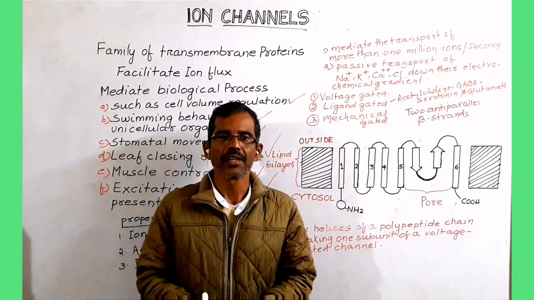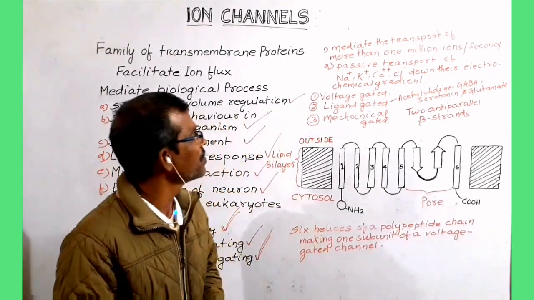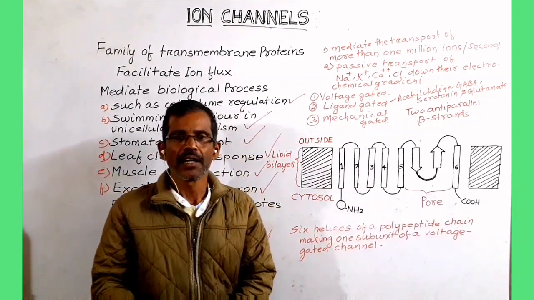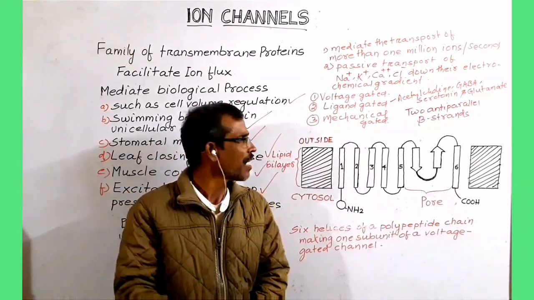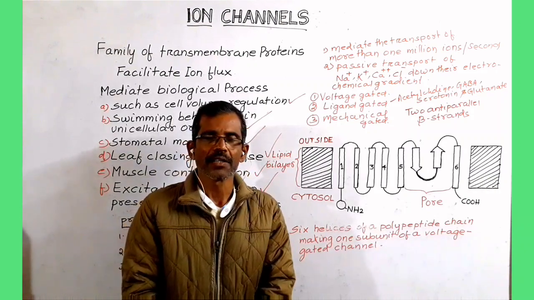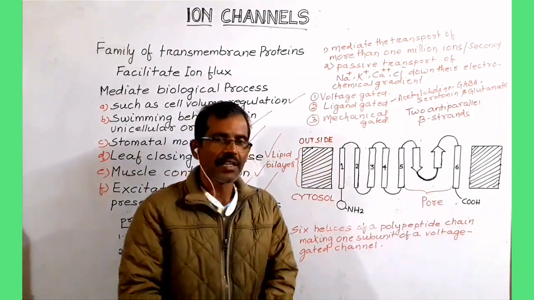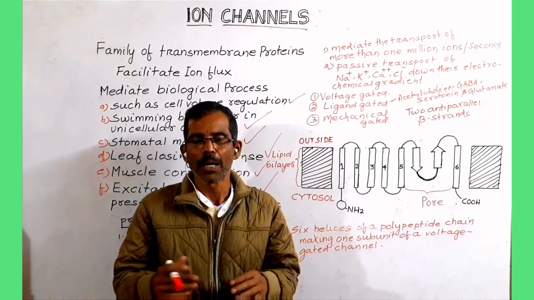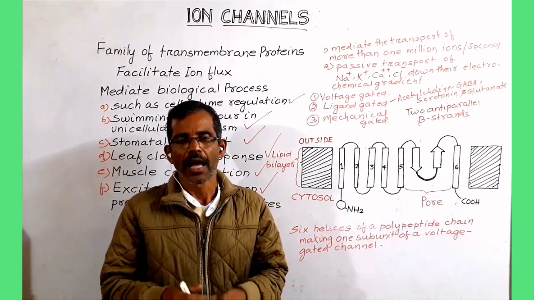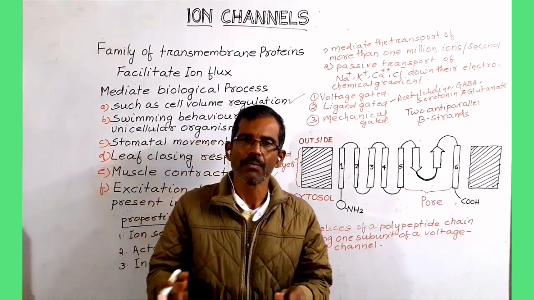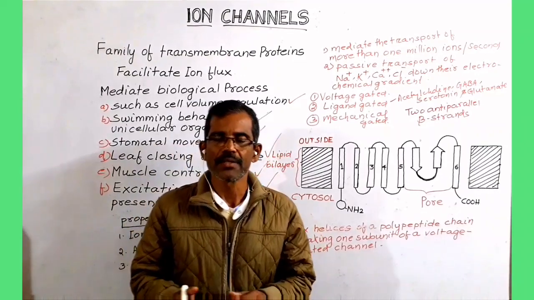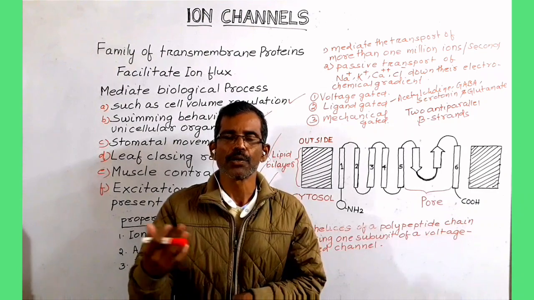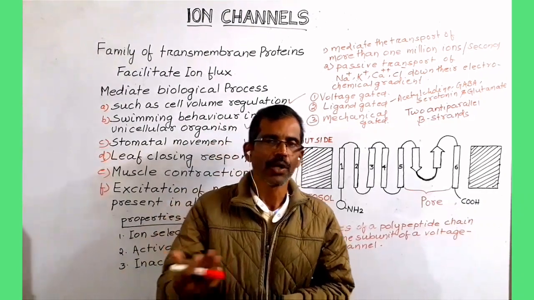Ion channels are divided into three families. One is voltage gated channels, second is ligand gated channels, and the third is mechanical gated channels. Voltage gated channels are activated by change in voltage across a membrane, whereas ligand gated channels are activated by various neurotransmitters such as N-acetylcholine, glutamic acid, serotonin and gamma aminobutyric acid.